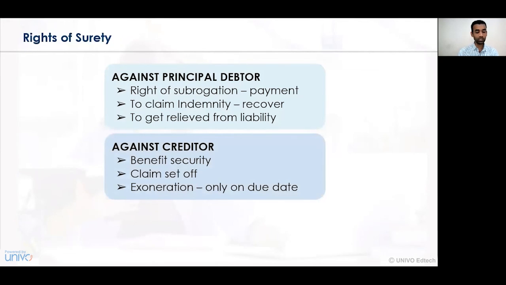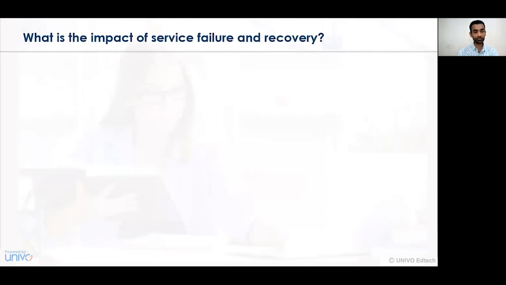Now let us understand what are the various rights of surety against the creditor. Number 1, getting the benefit of the security. Number 2 is claiming a set-off of a certain amount. Number 3 is exoneration, which can occur only on a specific due date. And simultaneously, there are various rights of sureties against the co-sureties also. So if the number of sureties is 2, 3, 5 and so on, then accordingly the surety has rights against the co-sureties also.